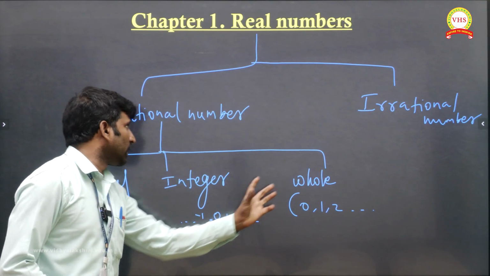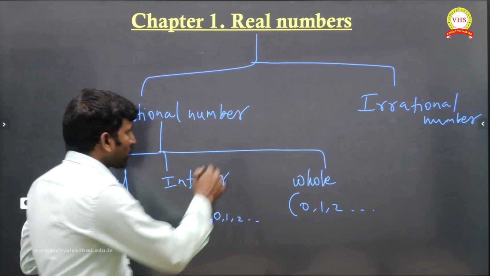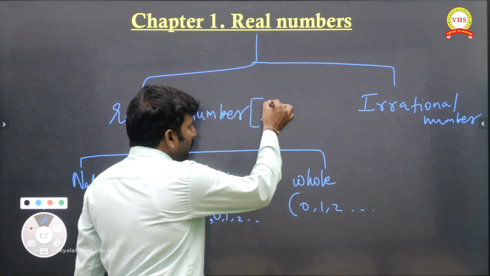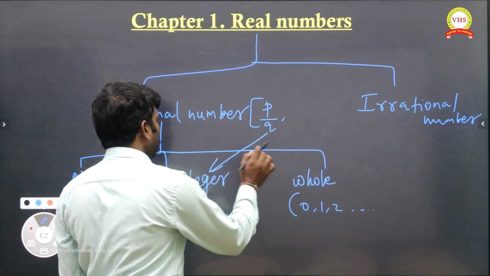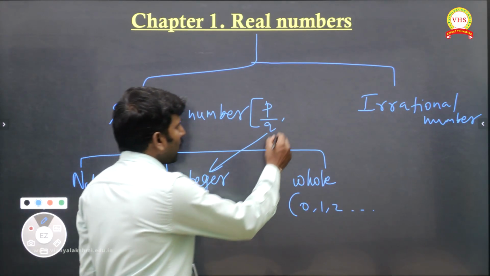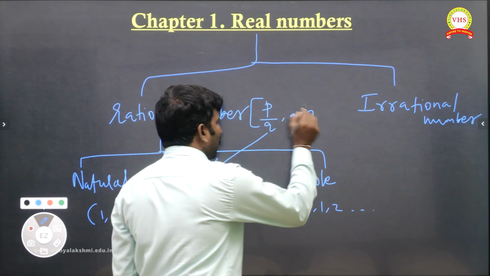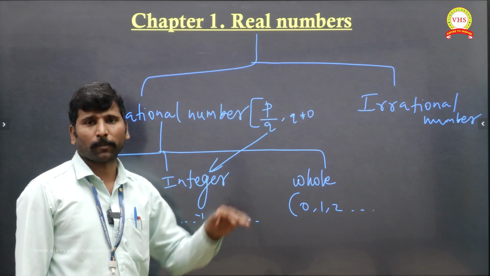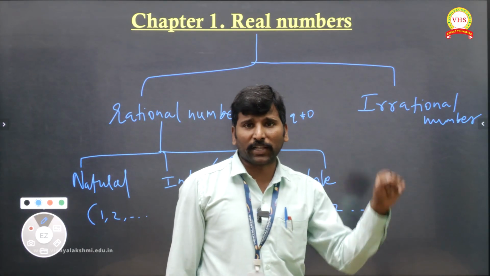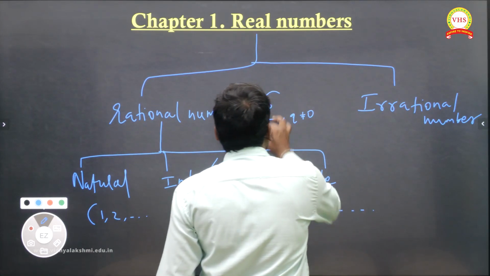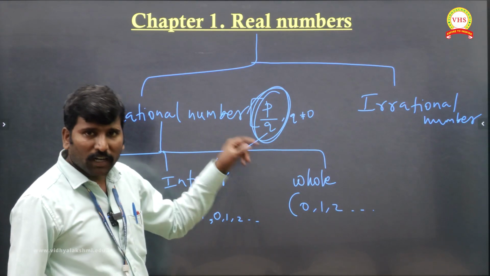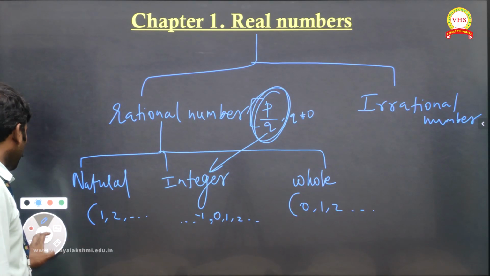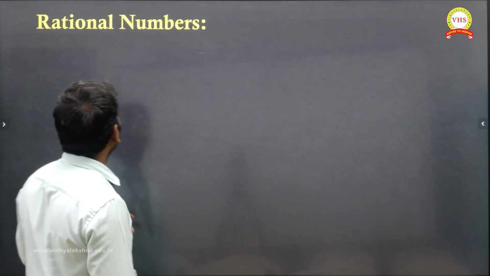Okay, all of these we can call rational numbers. A rational number is a number in the form of p by q, where p and q belong to the integers. And the most important thing is the denominator must not be equal to 0. That is what a rational number is. And an irrational number is one which is not in the form of p by q. A number not in the form of p by q, we can call irrational in simple manner, right?